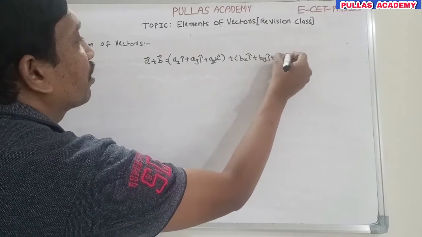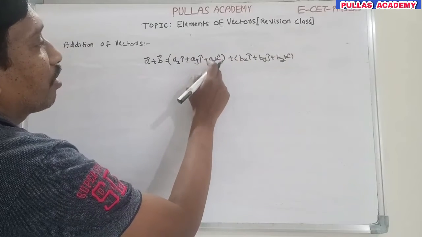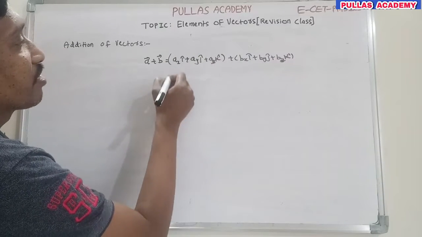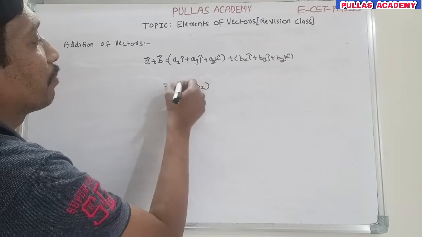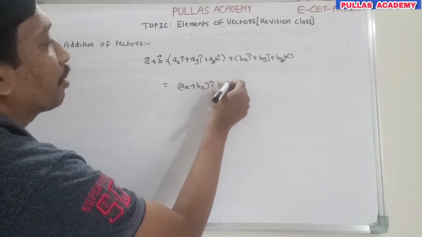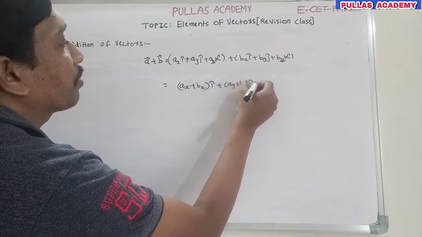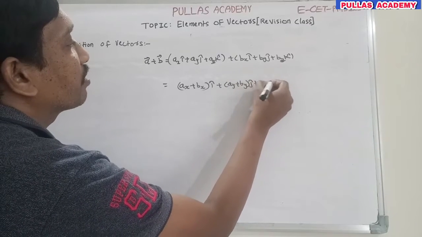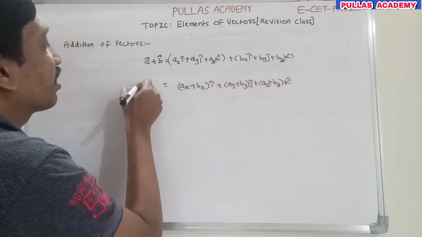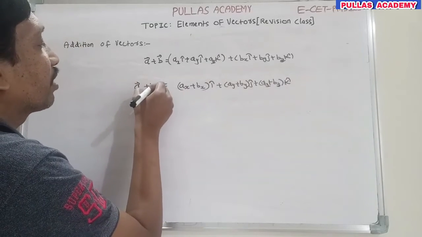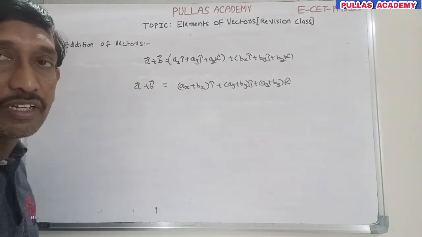These are the x component, y component and so on. Based on this expression, it is ax plus bx into i cap, plus ay plus by into j cap, plus az plus bz into k cap. So this indicates the a bar plus b bar vector. In this way we have to understand. This is about the addition of vectors.